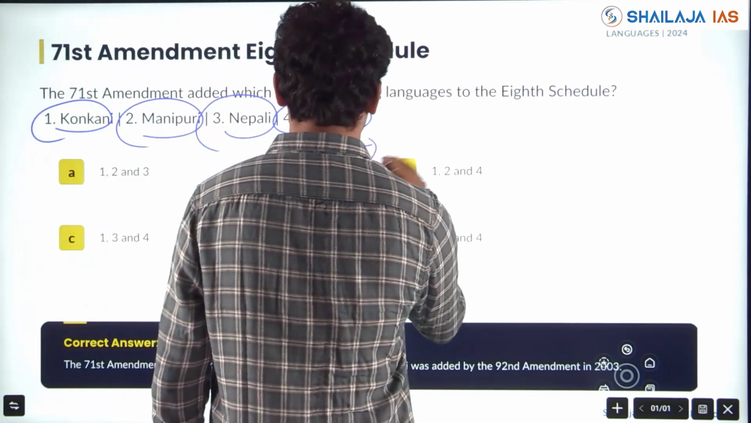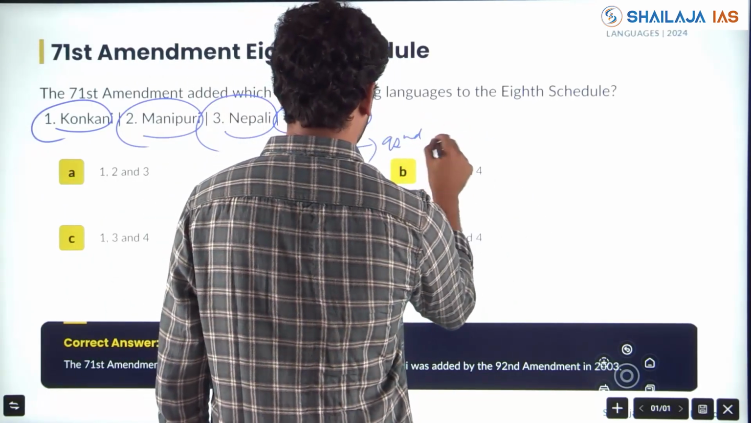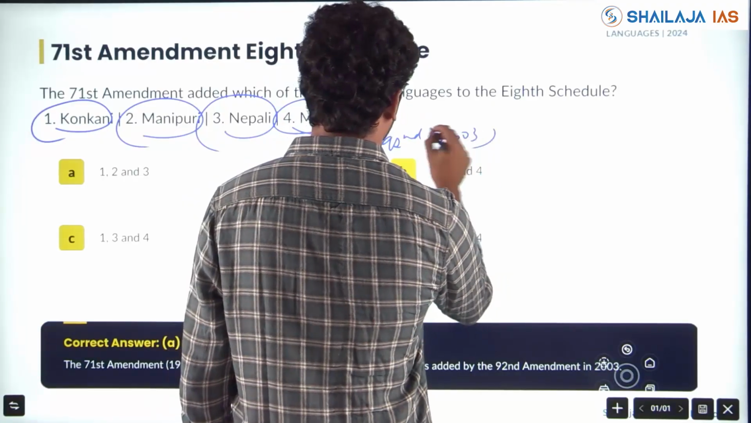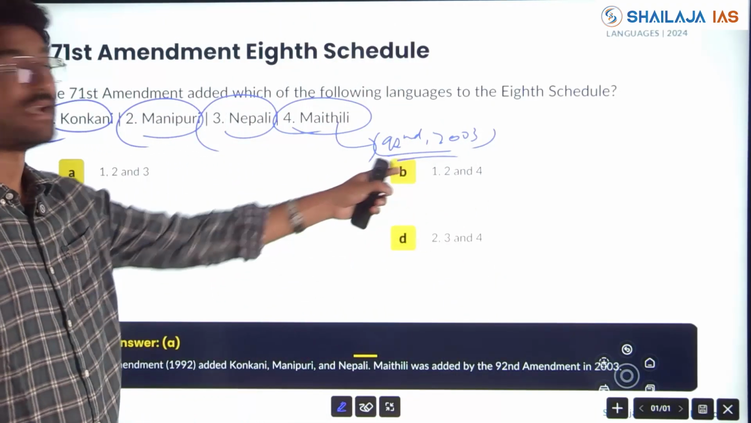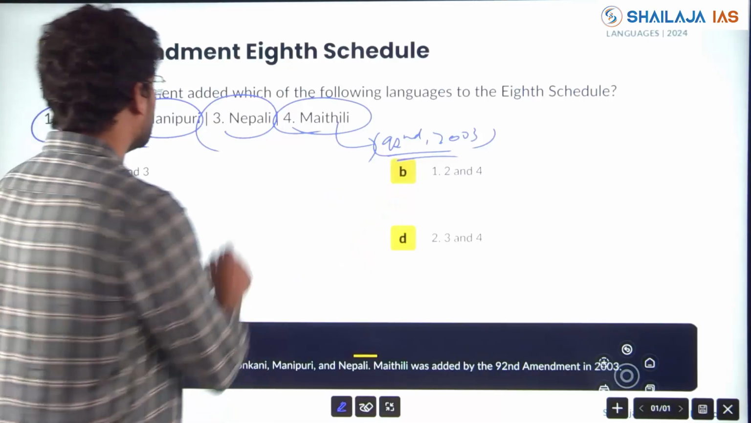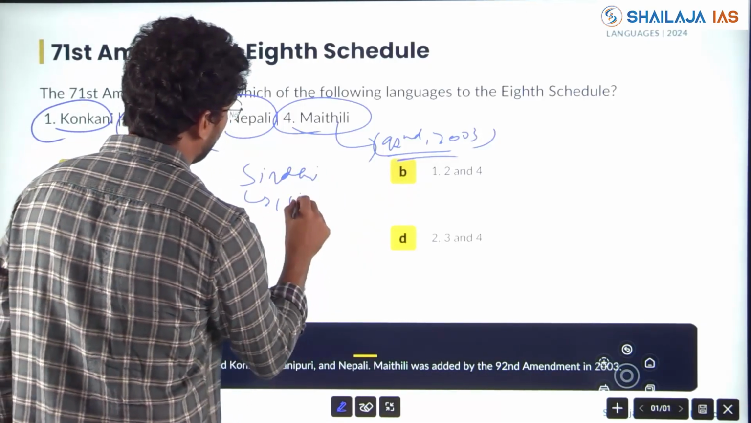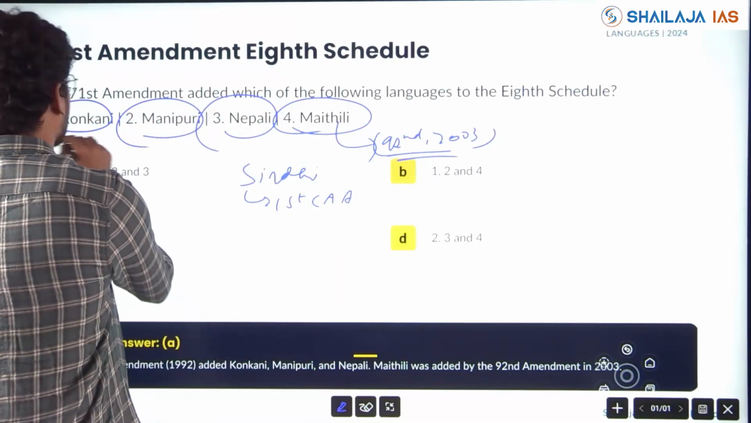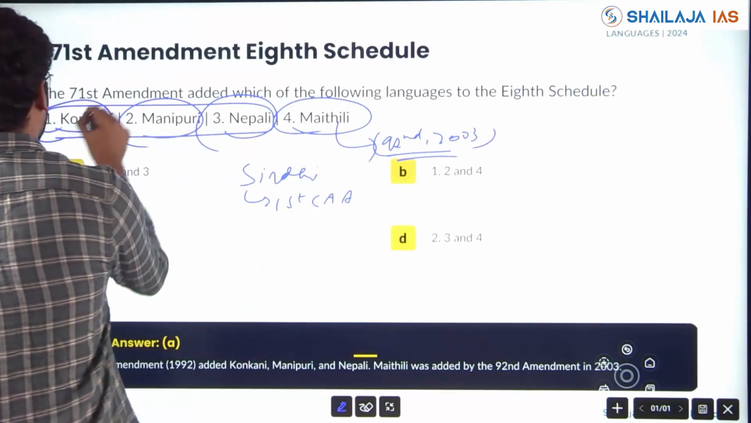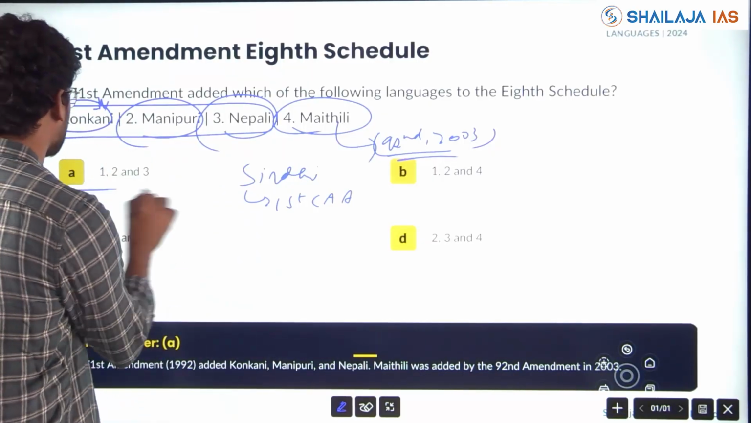Maithili was added in the 92nd Amendment Act 2003. Maithili, Santali, all these were added in the 92nd Amendment Act 2003. Sindhi was added in the 21st Constitutional Amendment Act. Konkani, Manipuri, Nepali were added in the 71st Amendment Act. So, the answer here is 1, 2, 3.